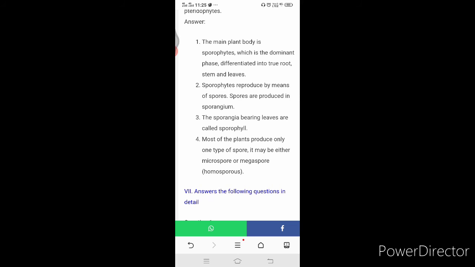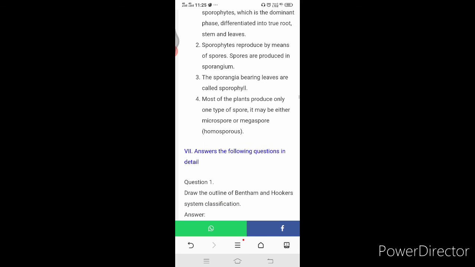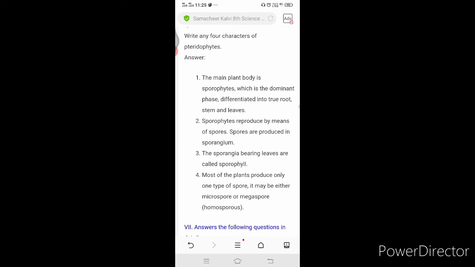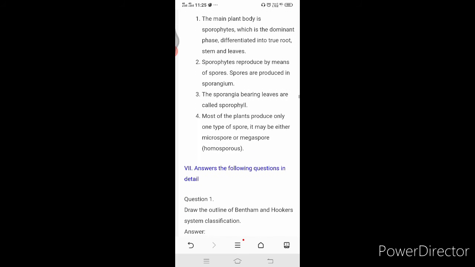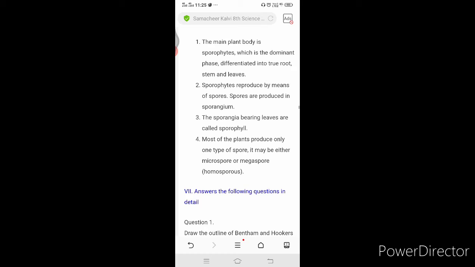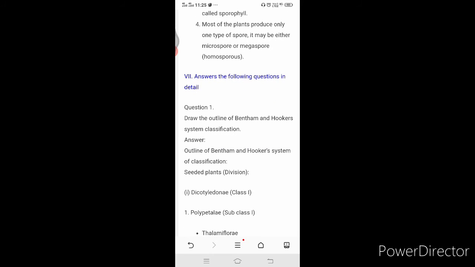Most of the plants produce only one type of spore. It may be either microspore or megaspore, that is homosporous, because the male and the female plant are separate here in the gymnosperms. Okay, in the pteridophytes. Okay, not in the gymnosperm, it is a pteridophyte. Okay, answer the following in detail.